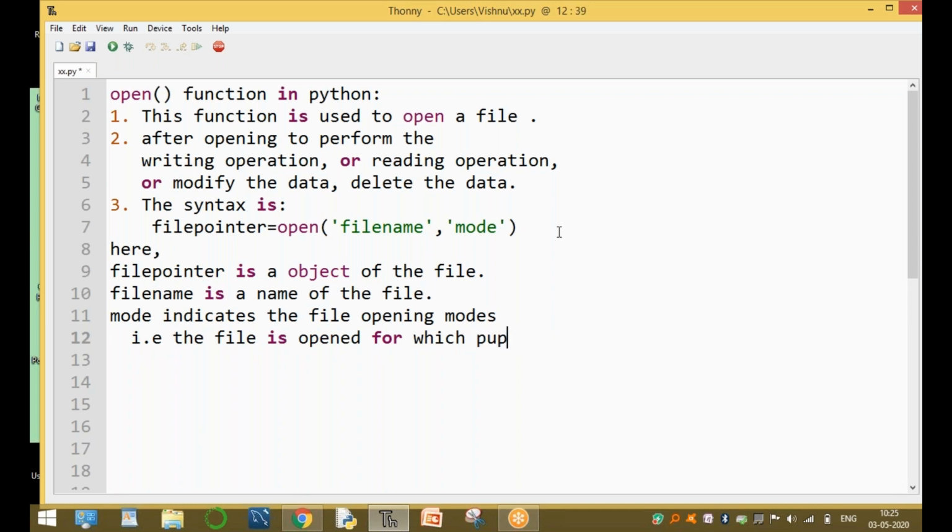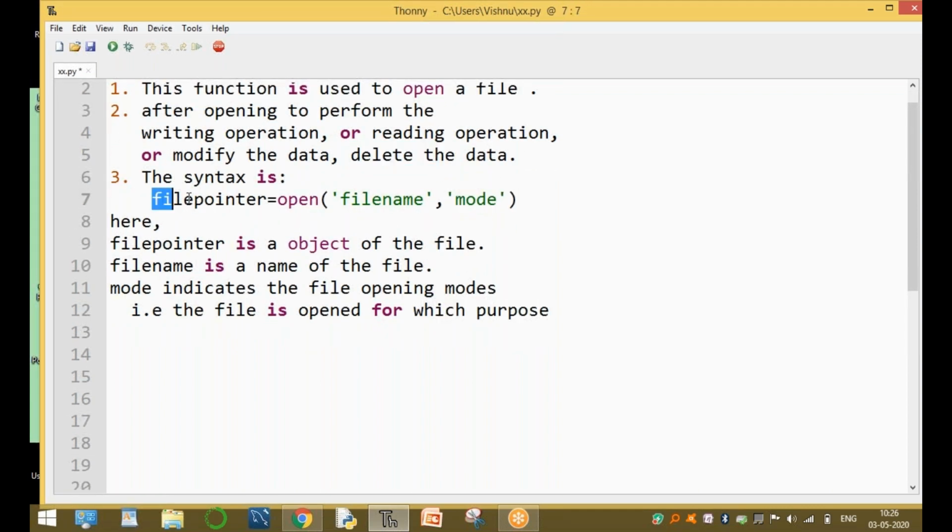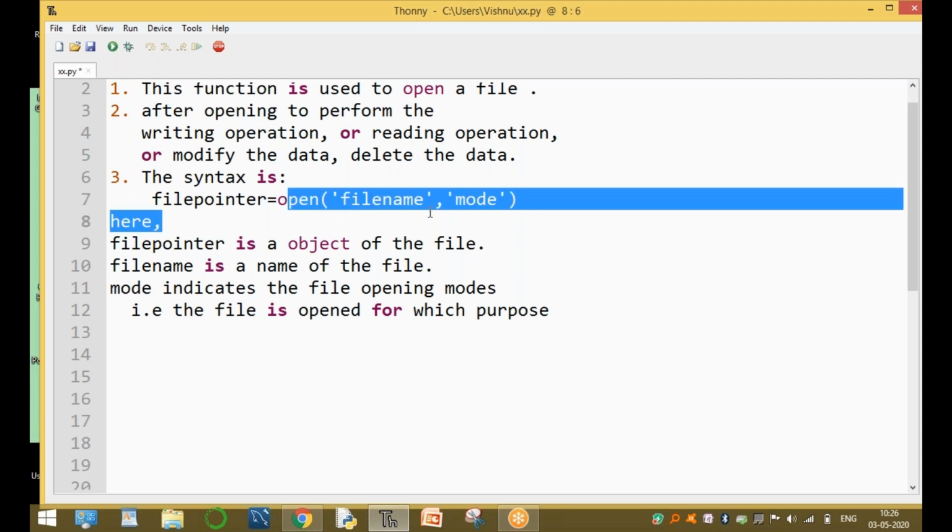There are different purposes. One is to open a file for the writing operation, another to open a file for the reading operation, or modification. Modification means addition or deletion. For the file name, you can give any name of the file, either a .txt file or binary files also. This is only for text files, but if you want to modify binary files, that is also possible. Open a binary file, no problem.